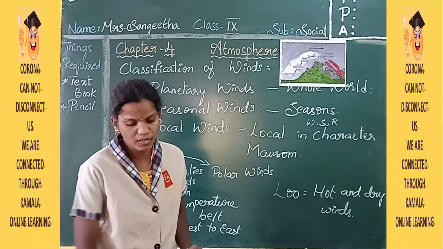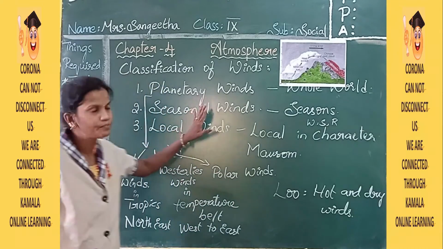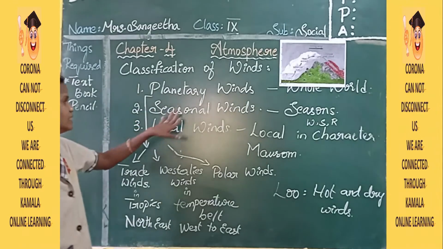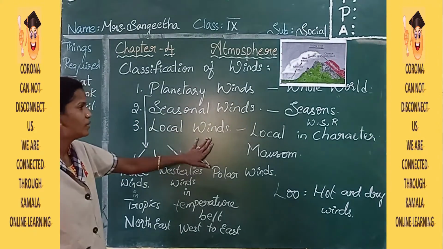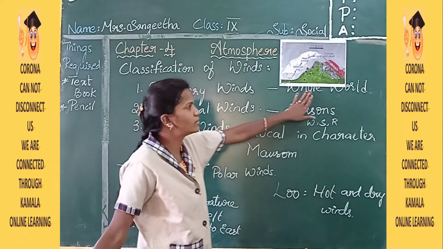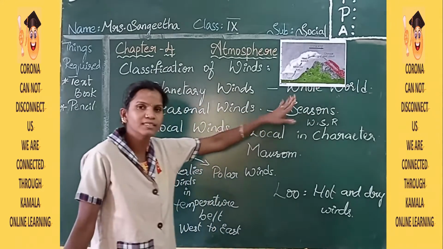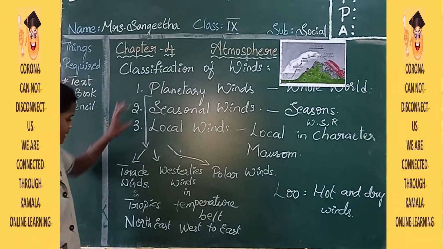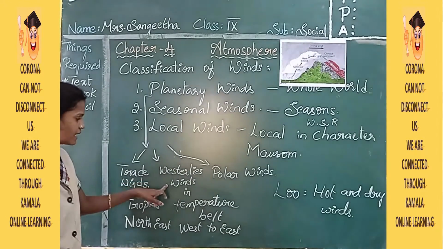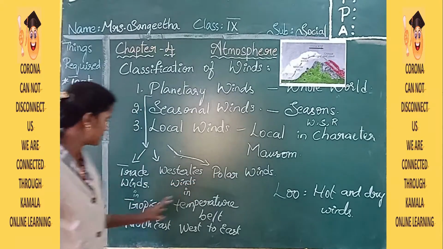Once again, let's go through the classification of winds. There are three types: planetary winds, seasonal winds, and local winds. Planetary winds occur throughout the world, and they include trade winds, westerlies, and polar winds.